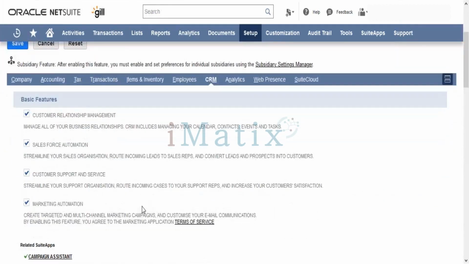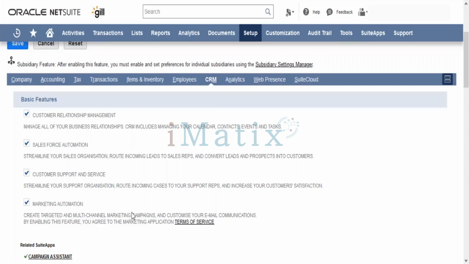Similarly, CRM. Whether we want to use marketing automation, CRM, sales force automation, and all of the stuff, whether we want to send any marketing campaigns, or convert a particular lead into a prospect or a customer, we can add the CRM part of it. Are you aware of what is CRM? Have you heard of Salesforce? Salesforce is kind of a CRM system. Similarly, NetSuite has its own CRM module itself. In case we want to use the CRM module of NetSuite, we can have that.